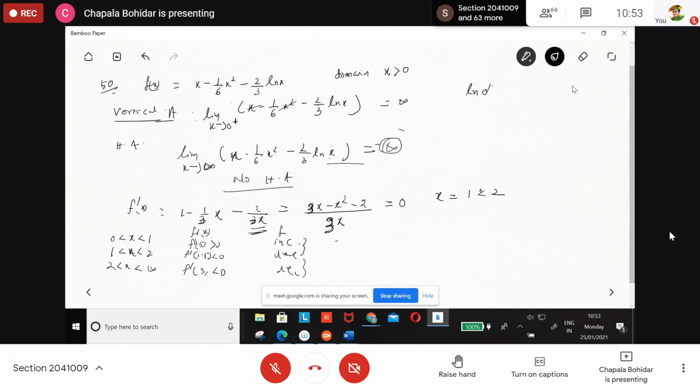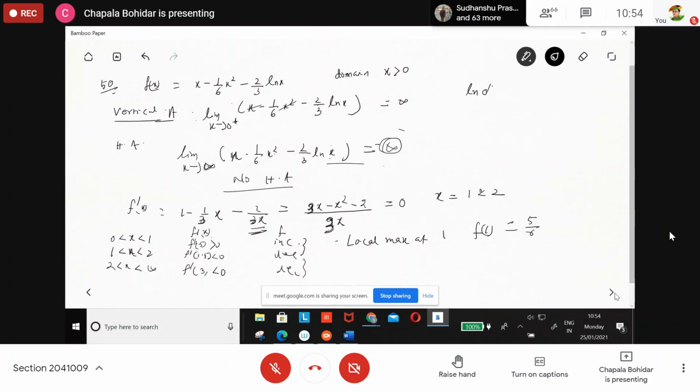So local maximum at 1. Then the value of the local maximum is equal to f(1). Find out, it is 0, it is 1 minus 1 by 6. How much is it here? 5 by 6. Yes, ma'am. Okay.